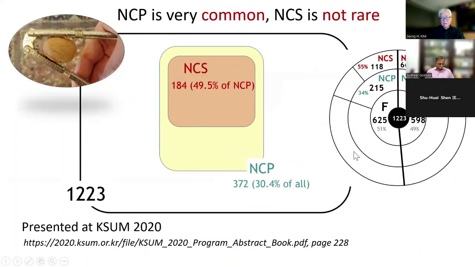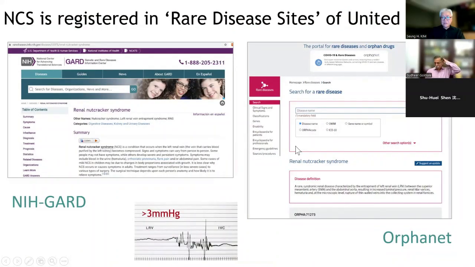I think because they still think that the gold standard is measurement of the pressure gradient, more than 3 millimeters of mercury. But nowadays we do not do that invasive study, so that's why it is still registered as a rare disease in these websites.